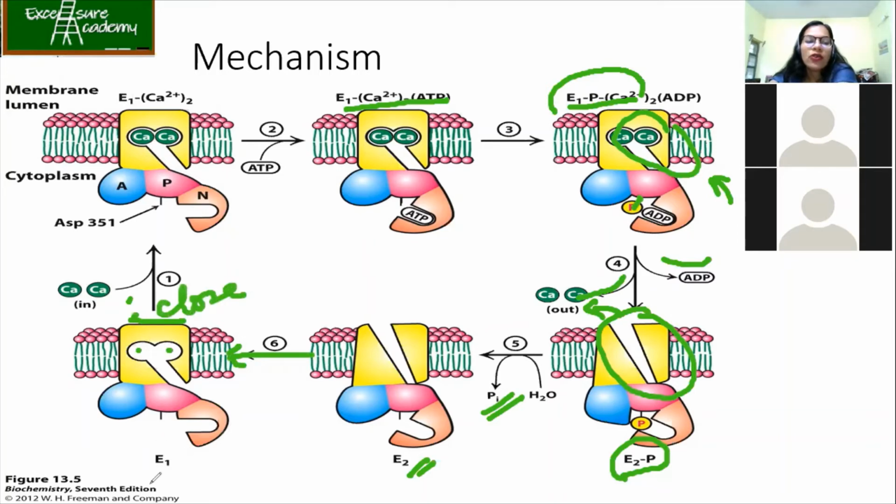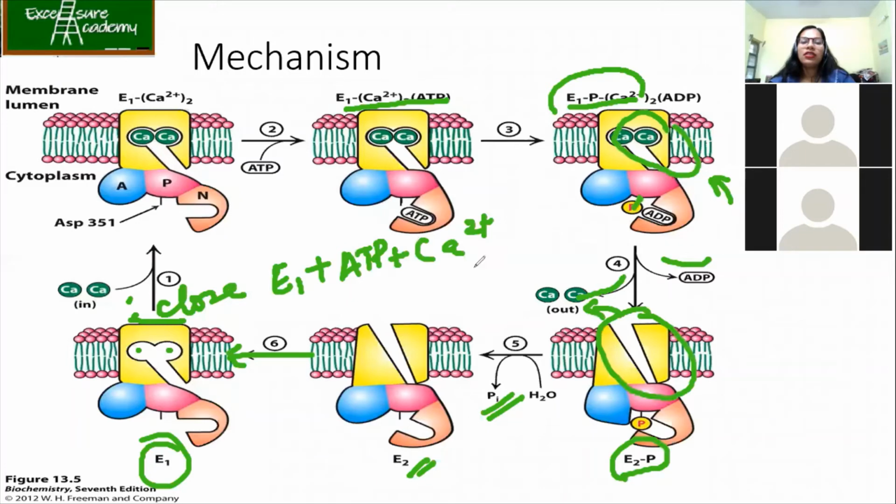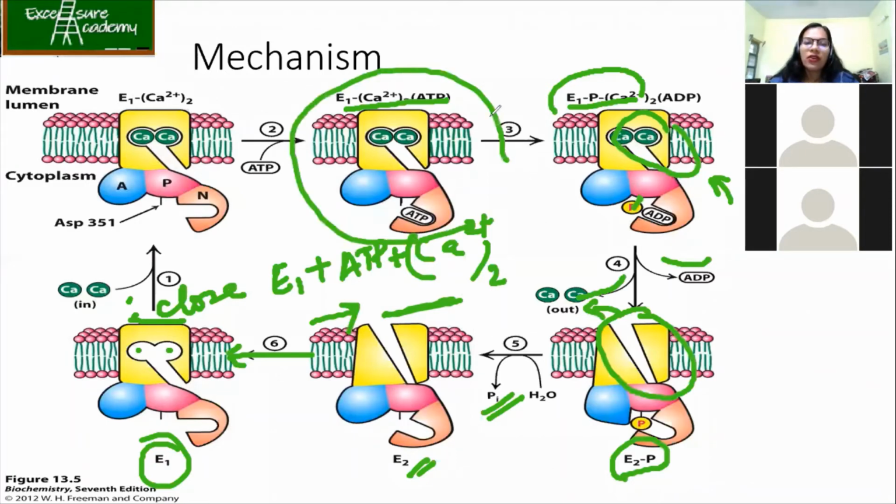Nothing is there. It is only E1. Okay. So in future, suppose some chemical reaction is given like E1 plus ATP plus calcium 2 plus twice. So what kind of structure are you expecting? Okay. So that structure is going to be this form. So you should be able to understand when the equation is written like this. So it means in your mind, at the back of your mind, this structure should come.